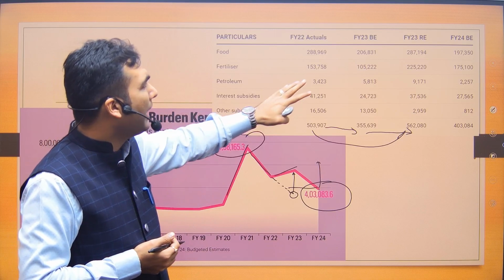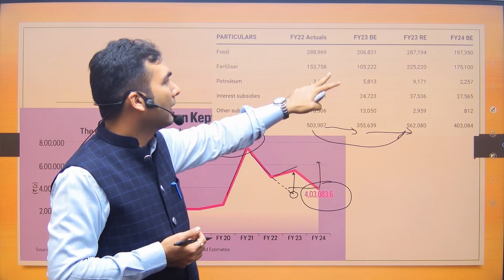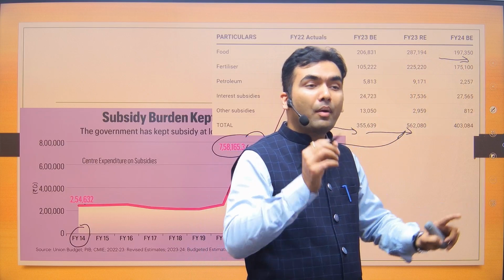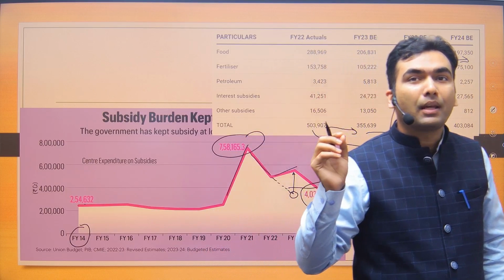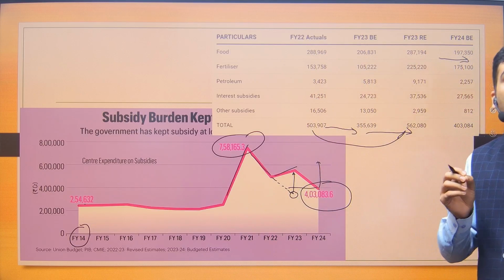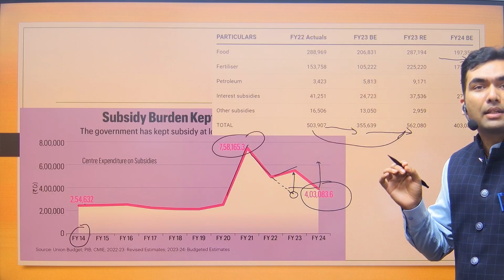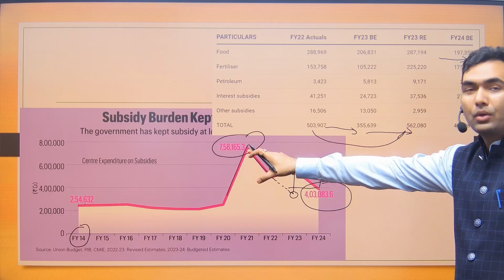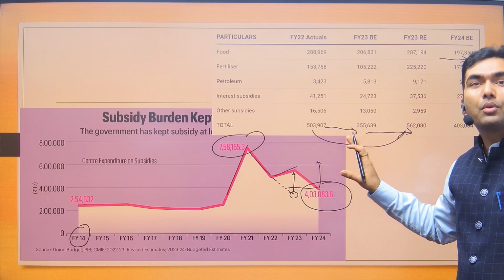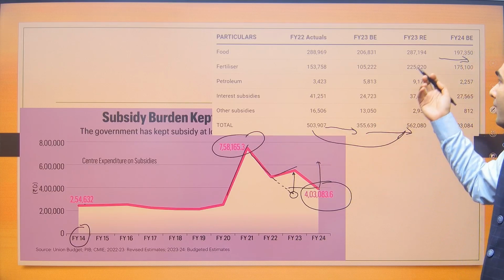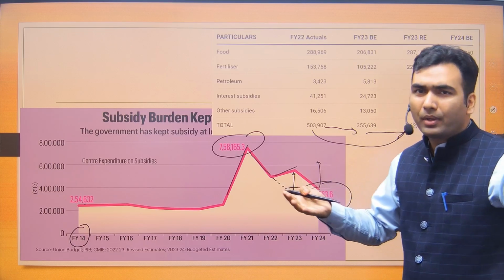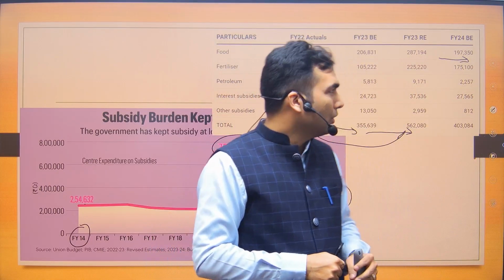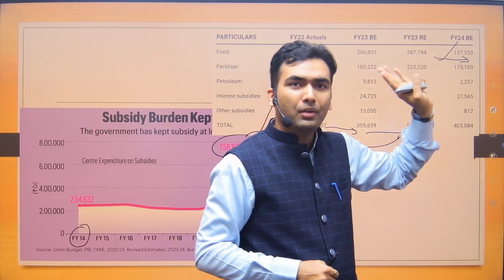So in this, one aspect which the government is banking on is a reduction in food subsidy. Why? Because the government is saying that the Pradhan Mantri Garib Kalyan Anna Yojana is going to be discontinued. This was the specific food subsidy scheme which was there during COVID. If it is discontinued, there would be a reduction. Obviously, it can be discontinued because elections will happen in 2-3 months, and after the election these freebies can be discontinued. So probably this target of the government is going to be achieved.